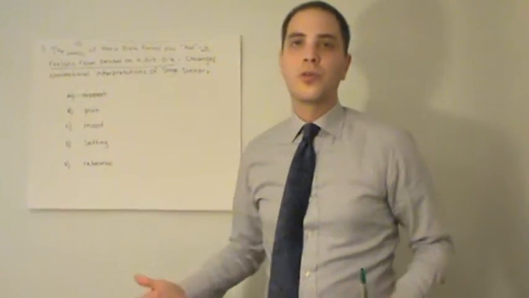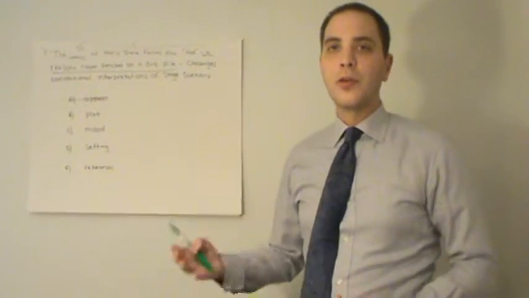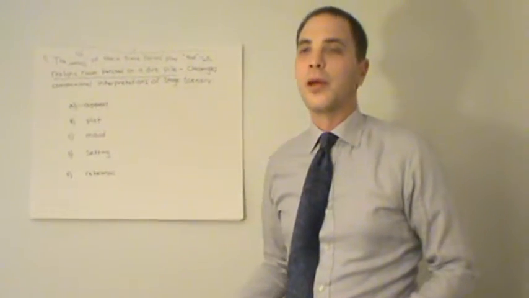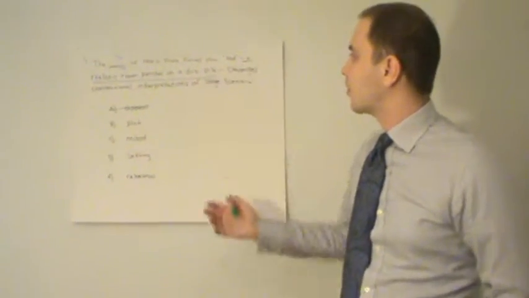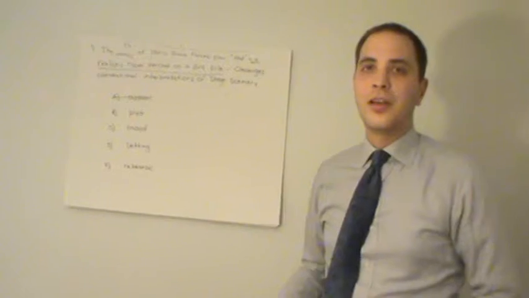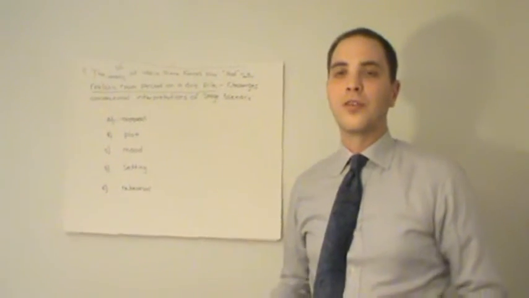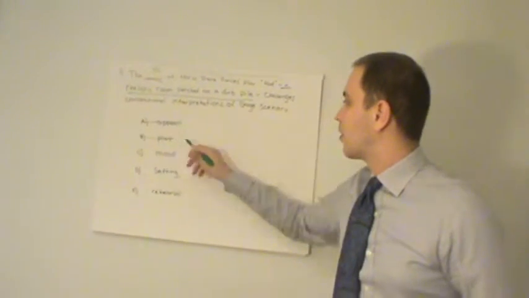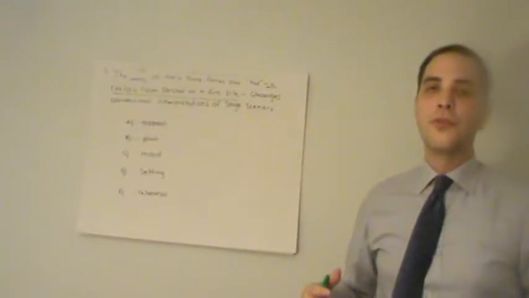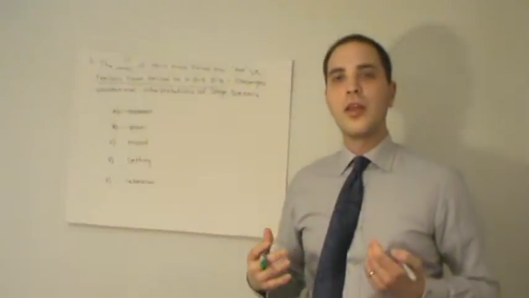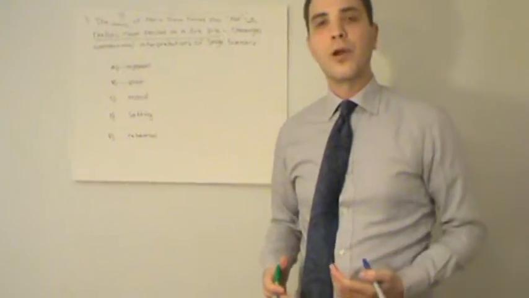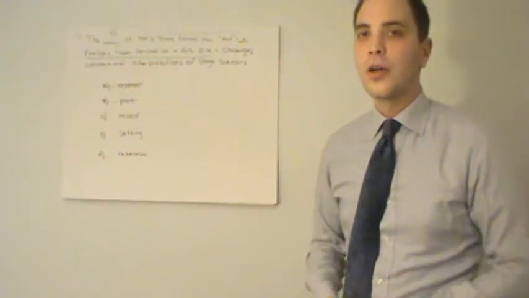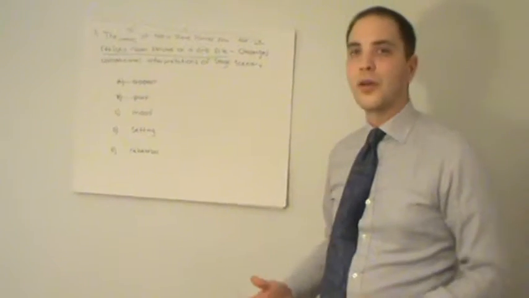Plot, as I'm sure most of you are familiar with, is the sequence of events or the main story of a play. Again, a realistic room perched on a dirt pile, it has no sequence of events. It's a place or a location, so we can cross this out. Mood is the feeling that the author or the playwright is trying to impart or give to the audience. Right? Think about a scary movie.